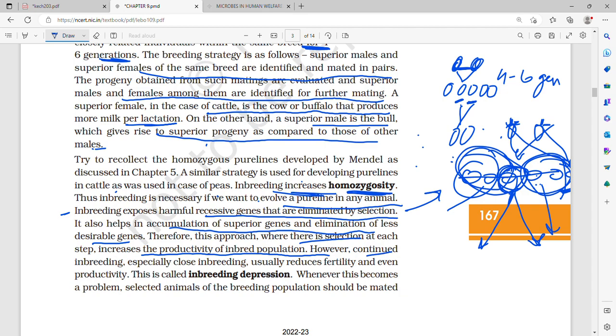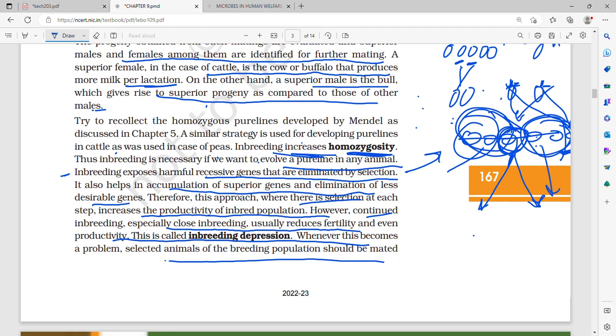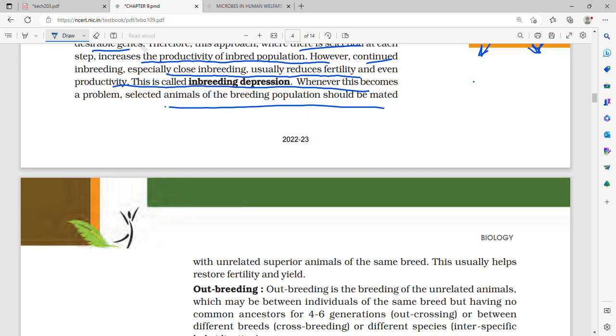However, continued inbreeding, especially close inbreeding, reduces fertility and even productivity, and this is called inbreeding depression. This was there in sexual reproduction of plants also. When continuous autogamy kept happening, especially in cleistogamous flowers, it led to inbreeding depression, reduced fertility, reduced productivity, and eventually the extinction of the species. Whenever this becomes a problem, selected animals of the breeding population should be mated with unrelated superior animals of the same breed. This usually helps to restore the fertility.